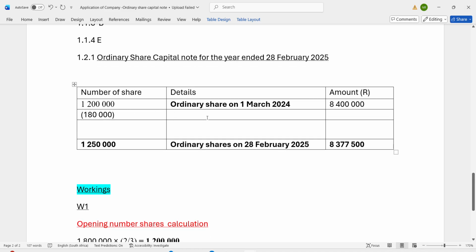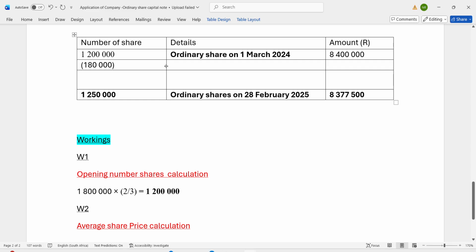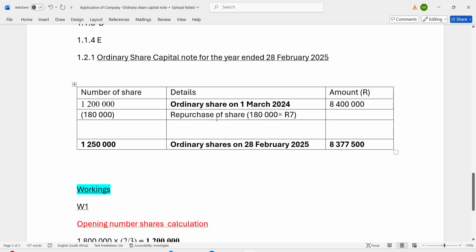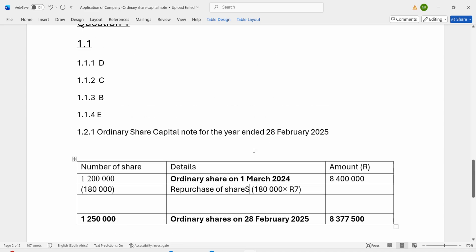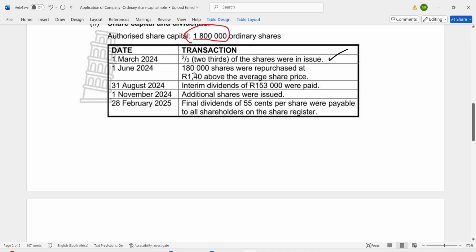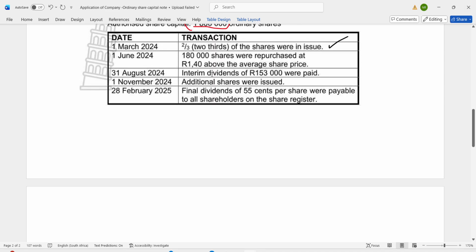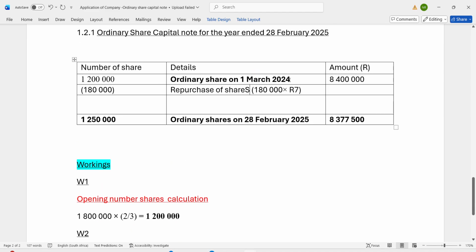So since it is 7 rand average share price, here is the calculation behind it. For the repurchase of shares, you are going to take 180,000 shares, which I took from here. They are the ones which have been repurchased, and multiply by the average share price, which is 7 rand.